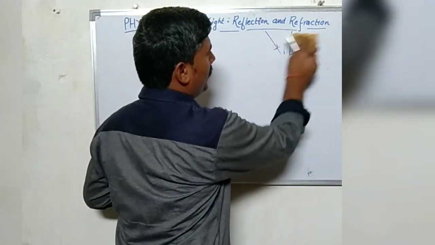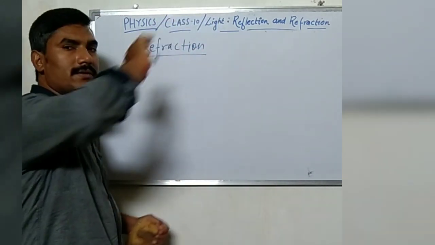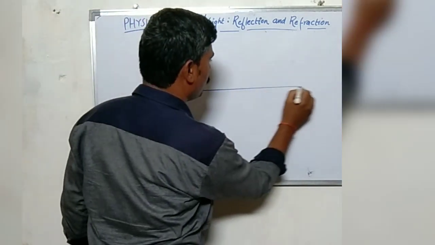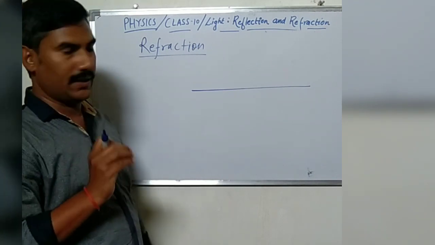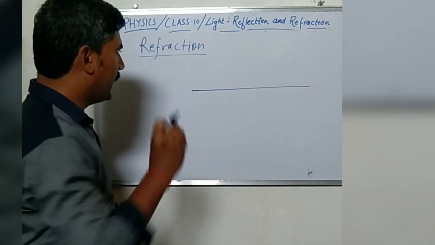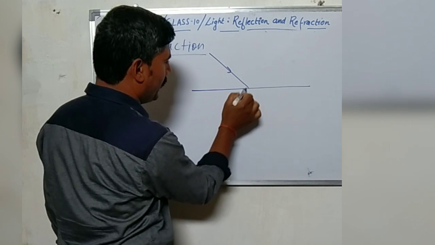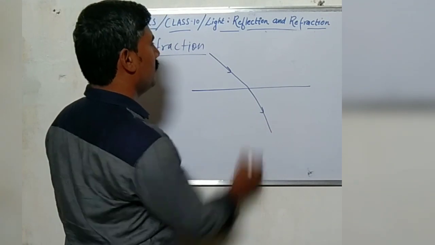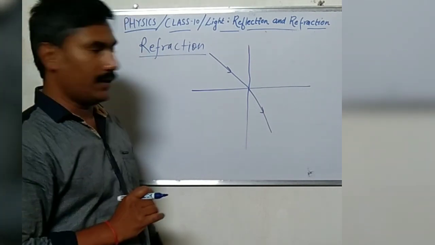In reflection, there is involvement of only one medium, meaning the light ray bounces back into the same medium. But in refraction, there is involvement of two media, and those media should be transparent, so that we are able to see where the light goes after refraction. In this, when a light ray travels from one medium to another medium, it bends slightly or more depending upon the medium.